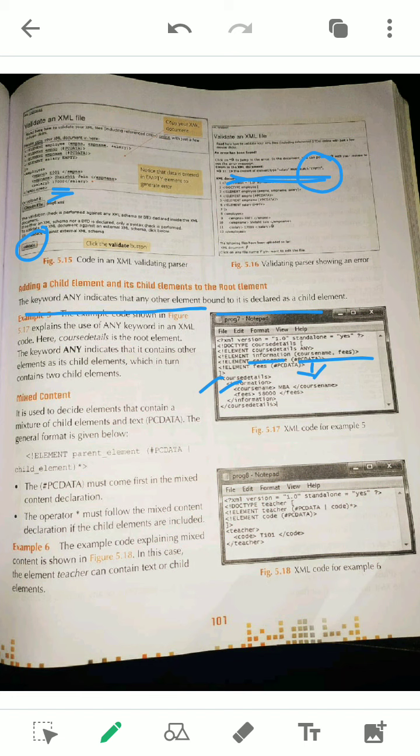So if you want to expand your XML without any ambiguity, then you can use what?